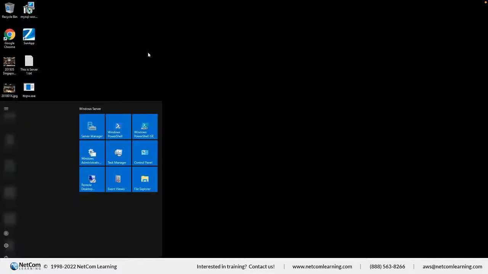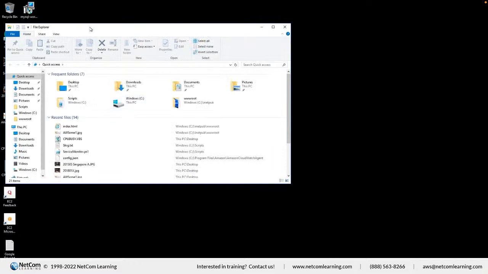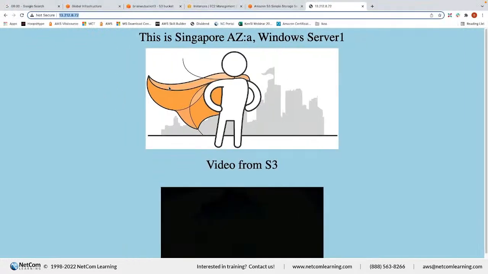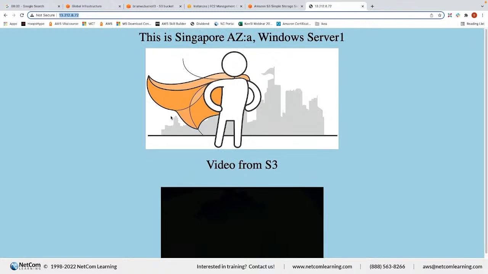This is the machine in the AWS Cloud, the EC2. So I just use, if you're a Windows guy, the IIS, and then the web page is here from this machine. You can use this machine to host a static website.